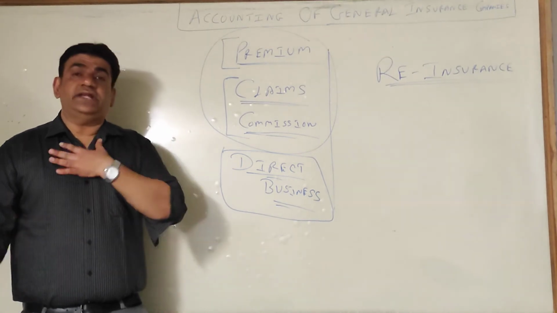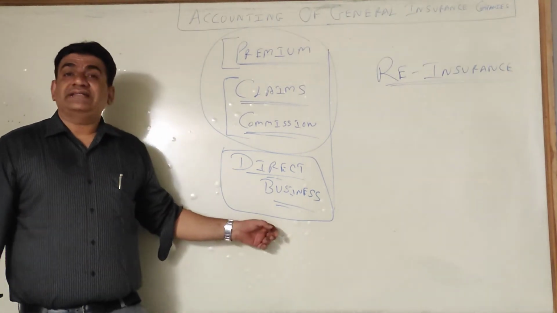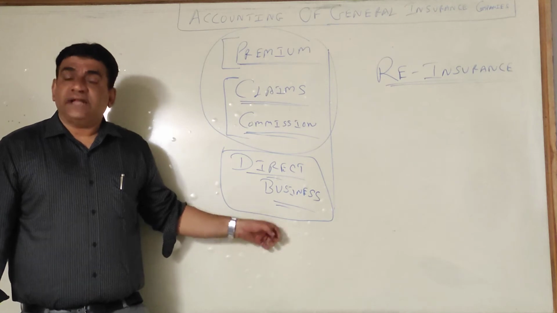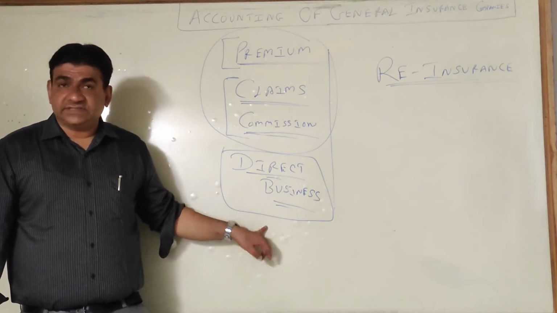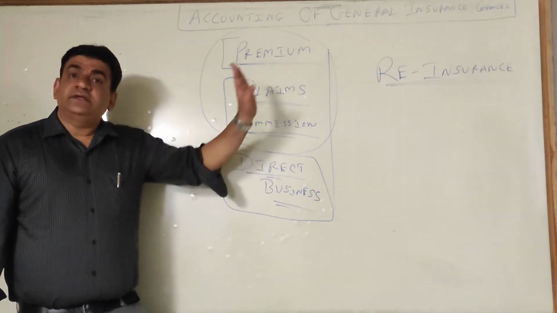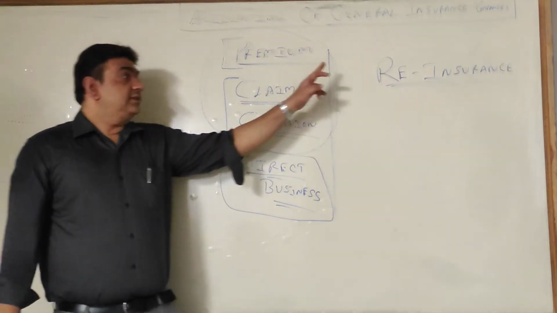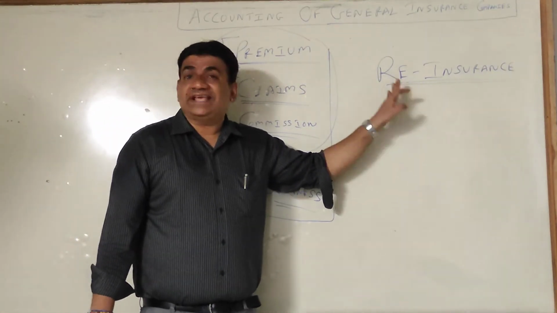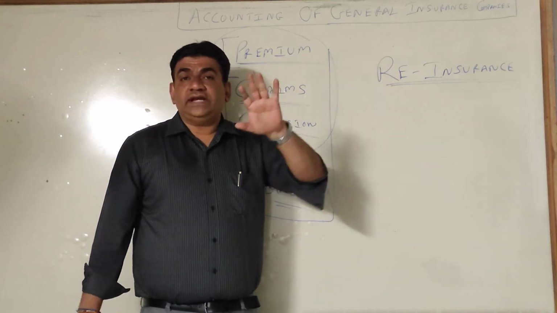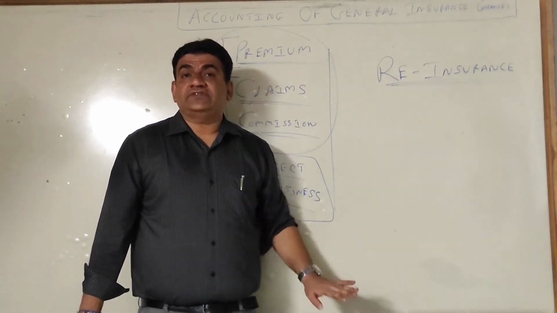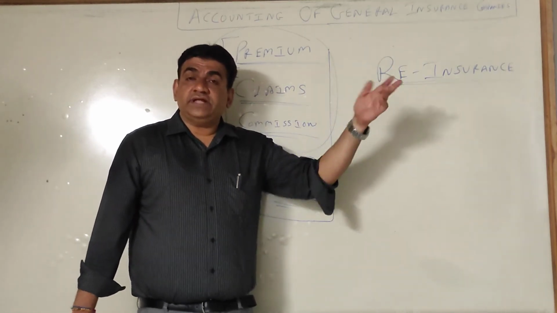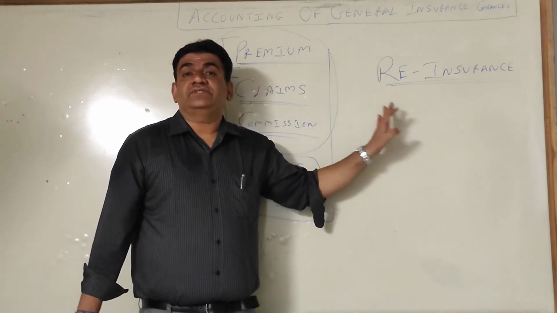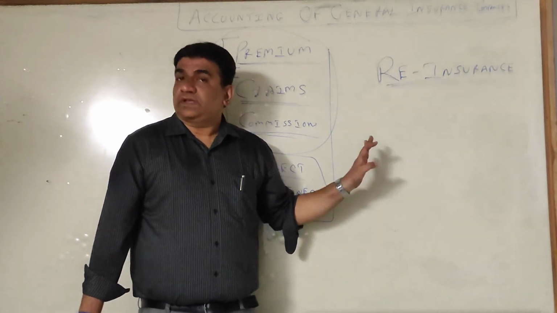Whatever the risk, you are ready to take it. That is called direct business. And when you pass the business, that is called reinsurance. So in the example I gave you, you are ready to take risk up to 50 crore. That's your direct business. In addition to that, you pass it on. That becomes reinsurance. Got it?